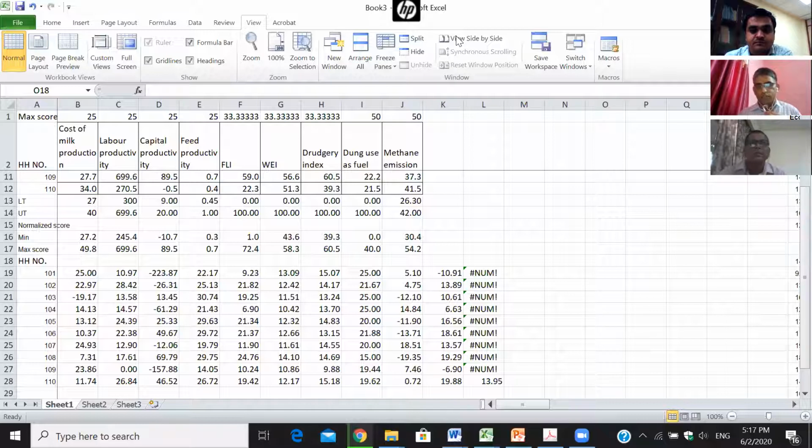And moreover, once we have quantified the sustainability of a district or a region or a country, we have to go back to the data, back to the individual dimension and then the indicator.